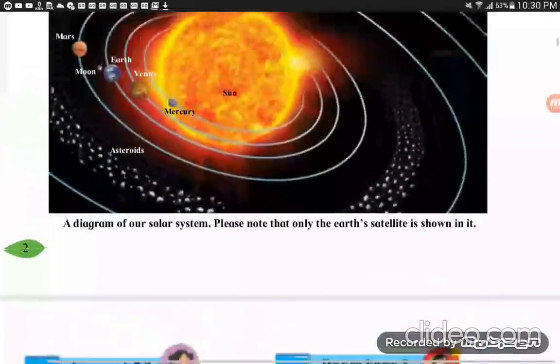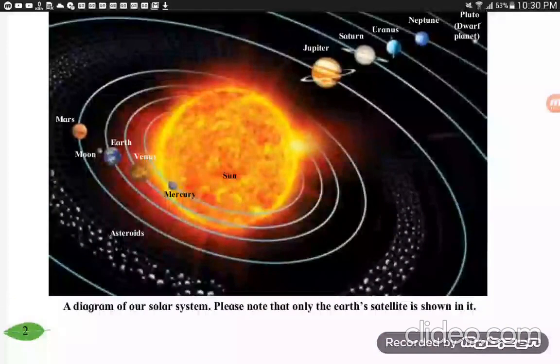A small dotted line here, a stone-like ring between Mars and Jupiter. That is the asteroid belt. Asteroids also revolve around the sun.